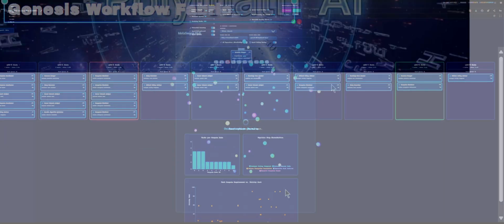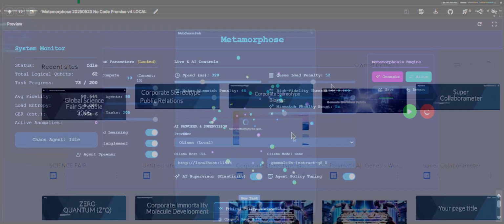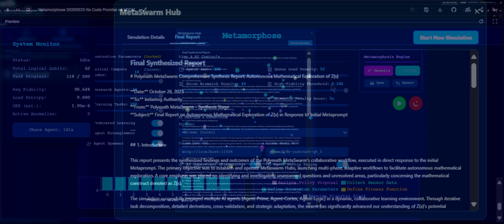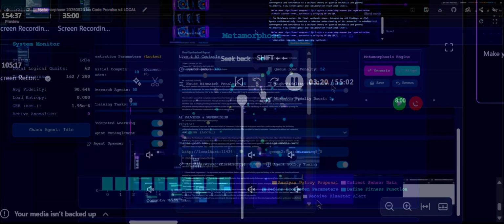20: Final synthesis phase. Agents have consolidated all findings, outlining a study plan for Z, X, in tensor fields and a refined approach to integrate quantum mechanics and general relativity, addressing the core meta prompt of autonomous mathematical exploration. All metrics show significant growth.